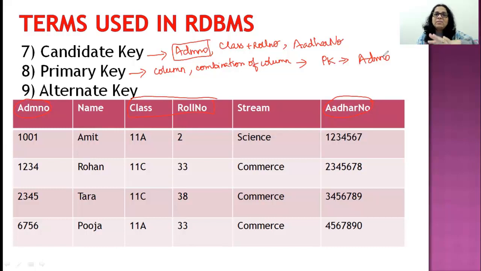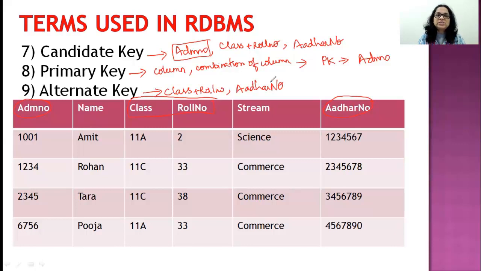Now, when ADMNO becomes the primary key, what are the other leftover candidate keys? Class along with roll number and Aadhaar number, they automatically become the alternate key. Okay. Now, let me tell you a common mistake made by students when they are defining an alternate key. They say columns that are not primary key is the alternate key.